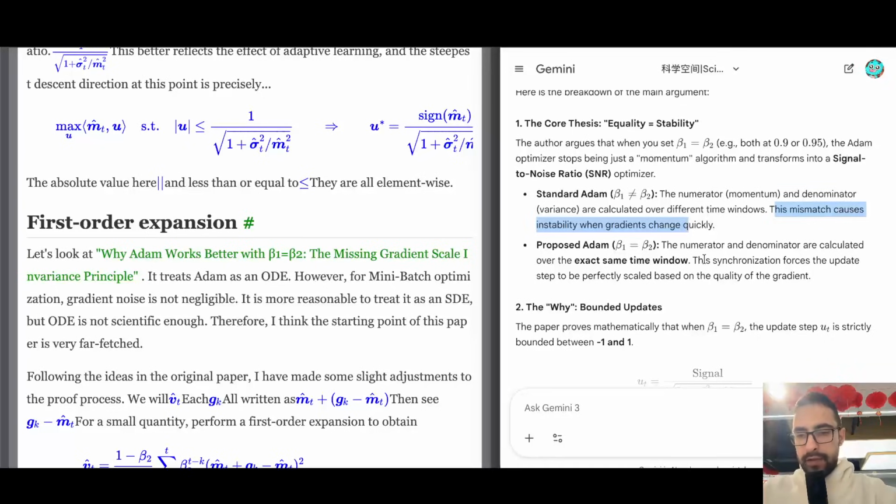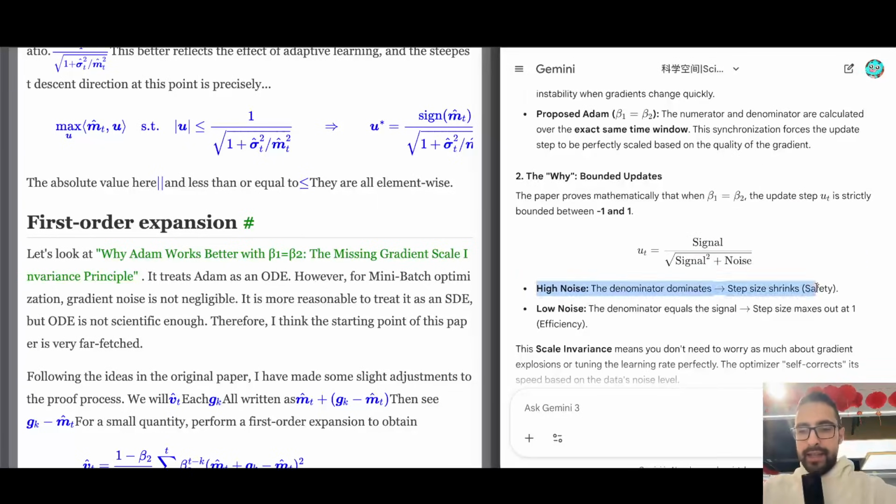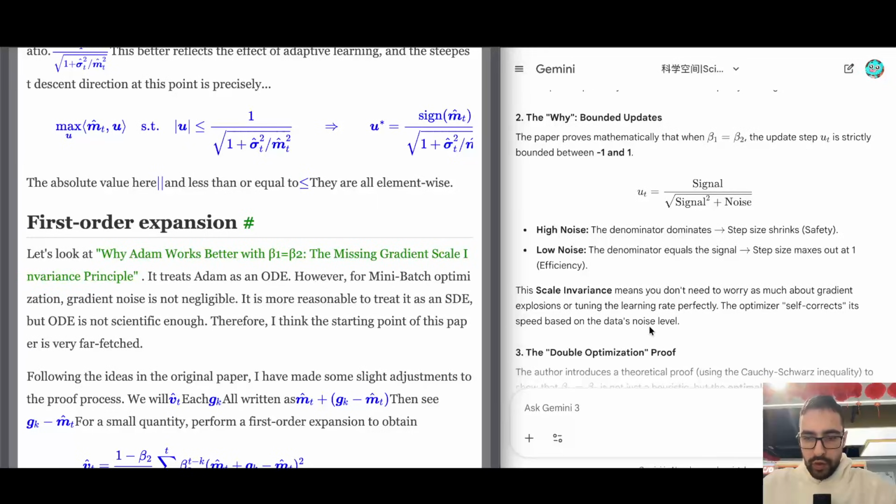But if they are synchronized, this forces the update step to be perfectly scaled based on the quality of the gradient. If the noise is high, then the step size shrinks as we explained, and if the noise is low, then the signal will get stronger, so the step size will be bigger. So you don't need to worry as much about gradient explosion or tuning the learning rate perfectly. The optimizer self-corrects its speed based on the data's noise level.